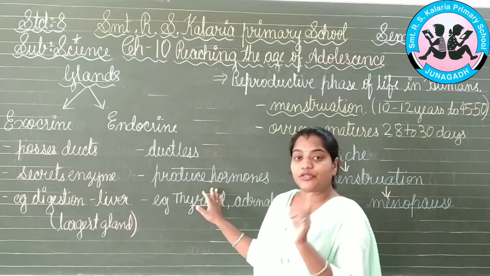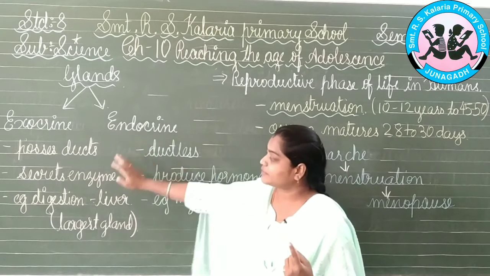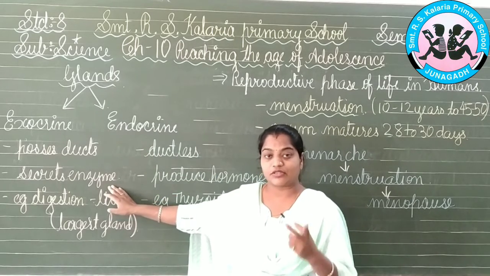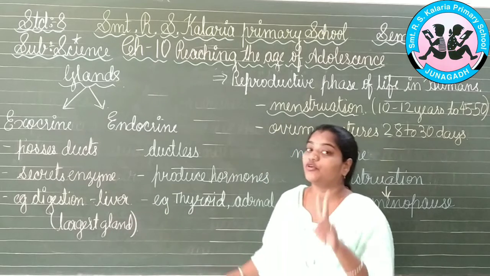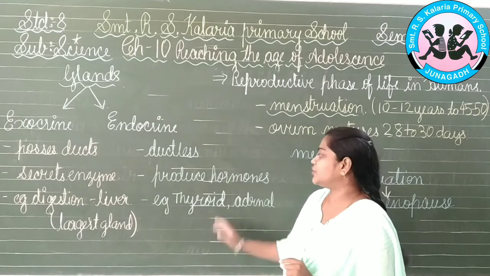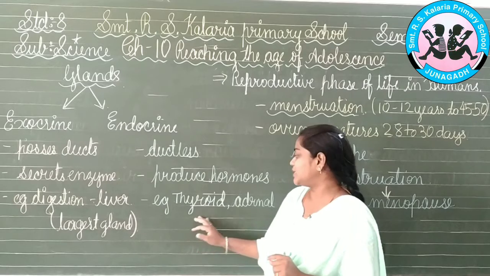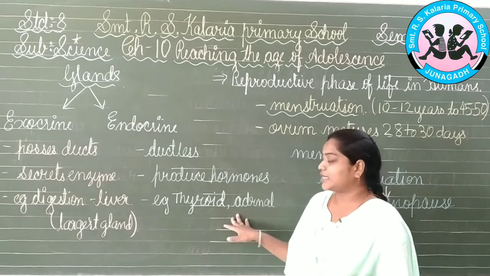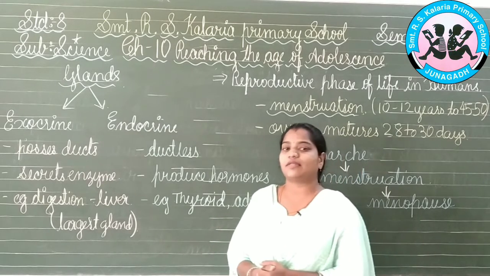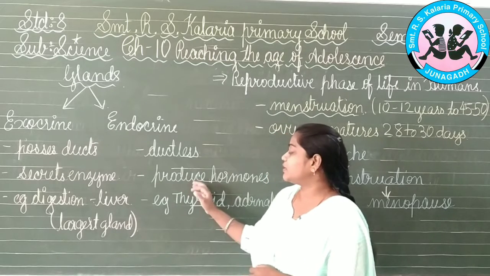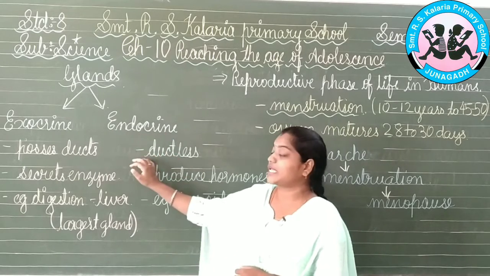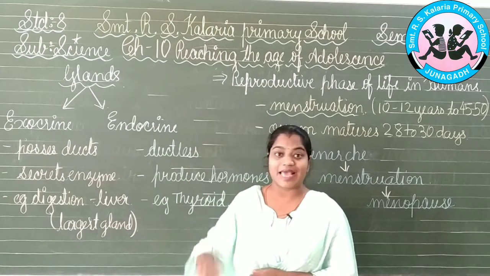Now, see, endocrine glands will be producing hormones and the exocrine glands will be producing the enzymes. This is also one of the important differences between both of them to be taken into consideration. Now, after this we have the examples, that is the thyroid gland, adrenal gland and pancreas, and so many other glands we have. These glands do not possess any duct. Now, how will they act?